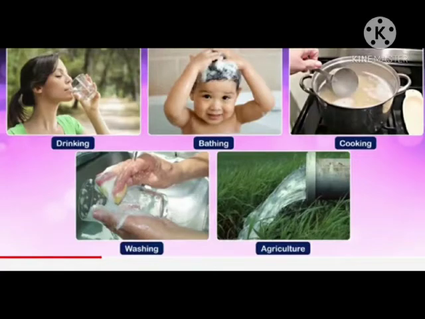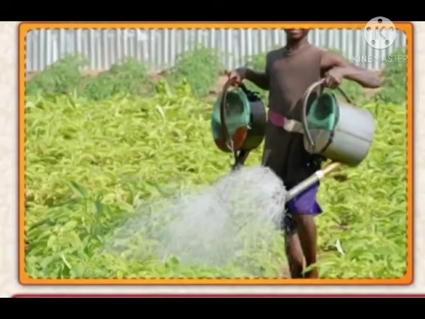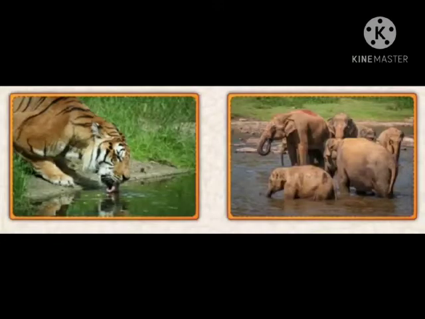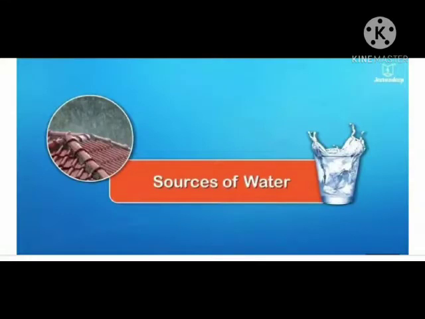We need water for drinking, bathing, cooking and washing. We also need water to grow crops. Animals also need water. Sources of water.